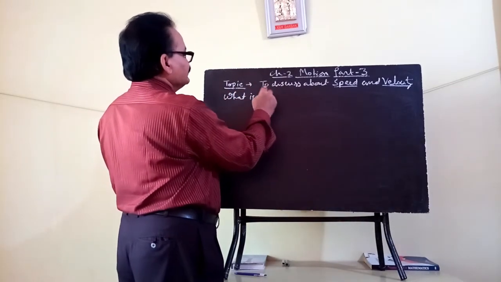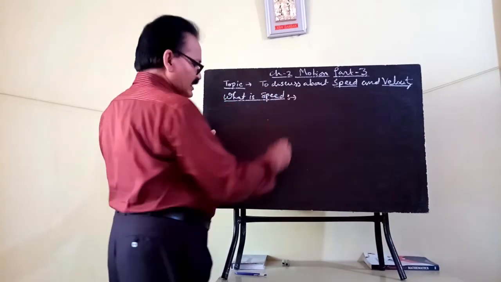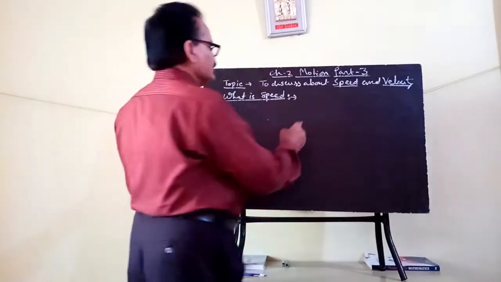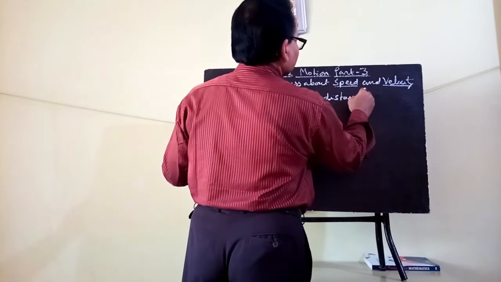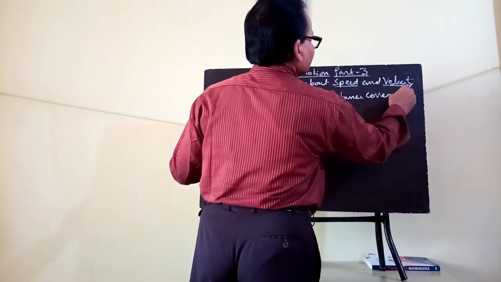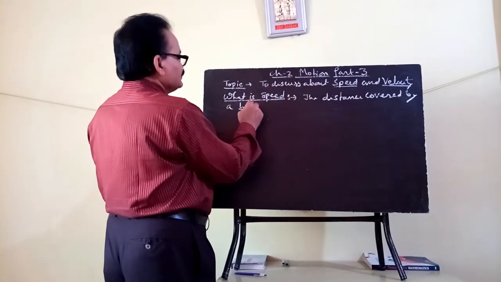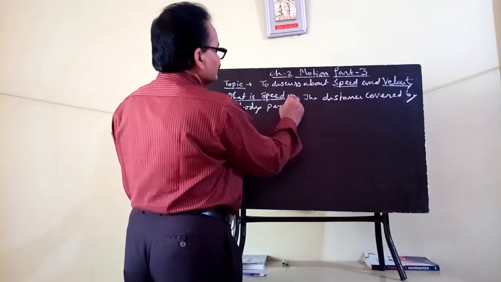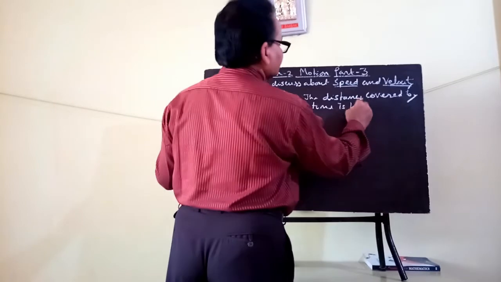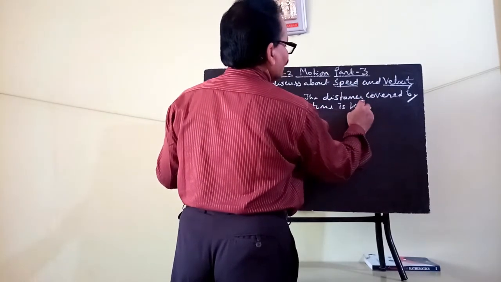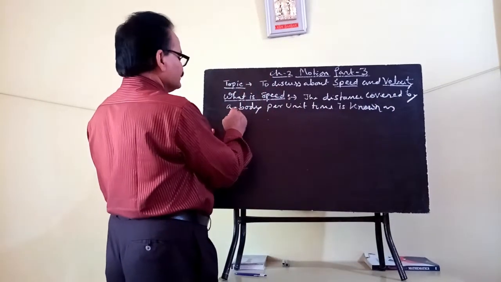As far as the definition is concerned, you know very well that the distance covered by a body per unit time is known as the speed of the body.